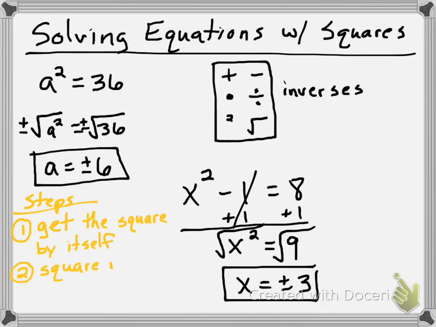Then you've got to square root both sides. Notice, once the square is by itself, we took the square root of both sides. That's the only two steps. Once you take the square root, you'll be done, as long as you had the square by itself.